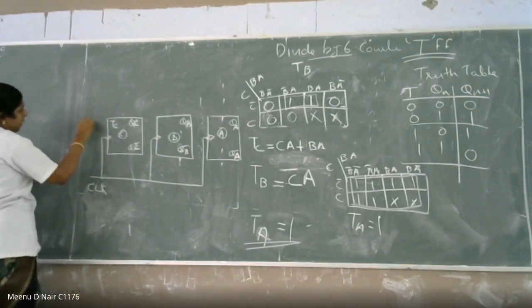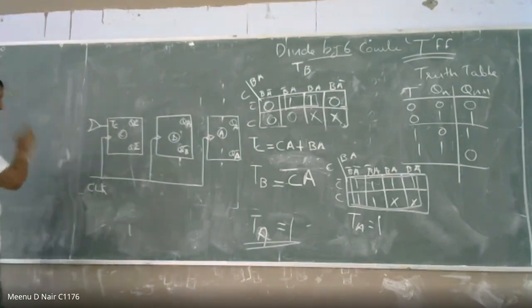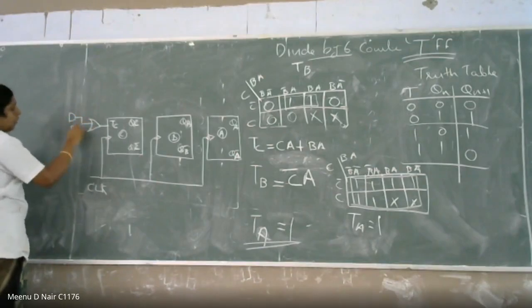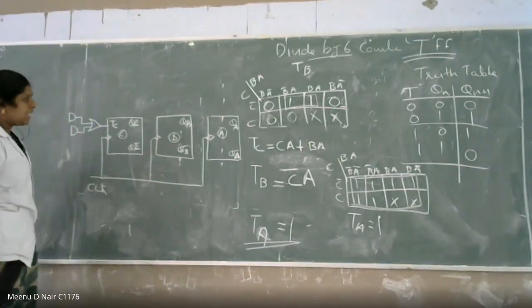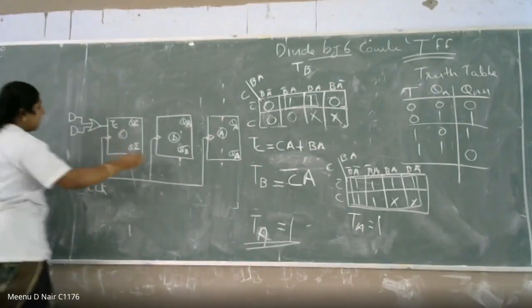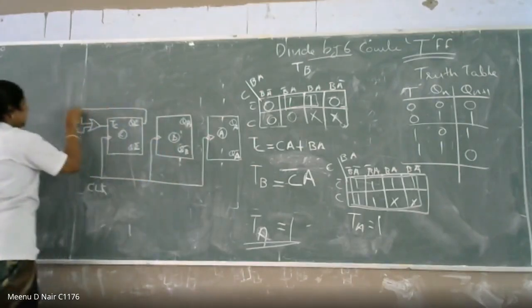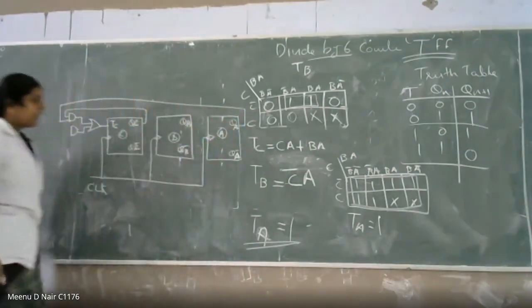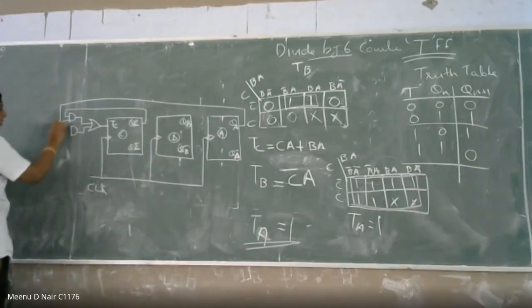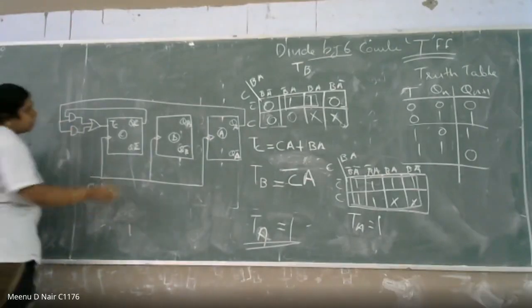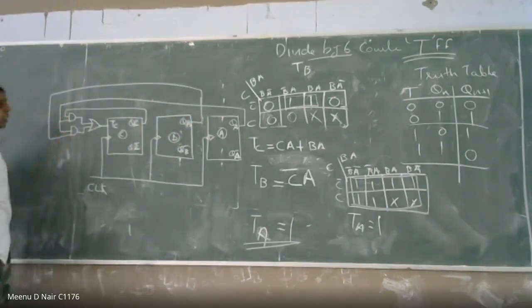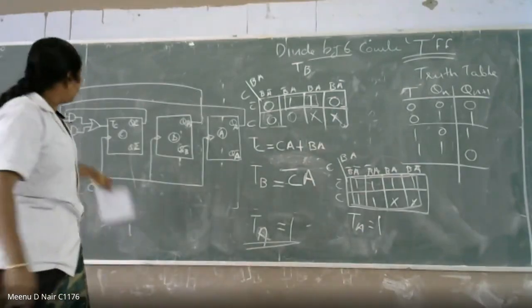You are giving an input here. So this is an OR gate with two AND gates. The first AND gate inputs are A and C, so C is connected here and A is connected here. Next one is AB, so A, then B is connected here. This is the input for TC.